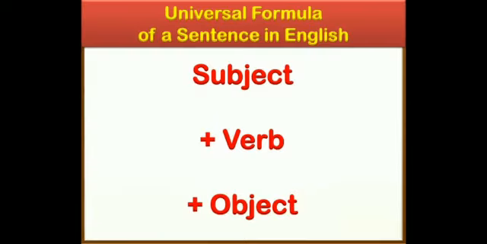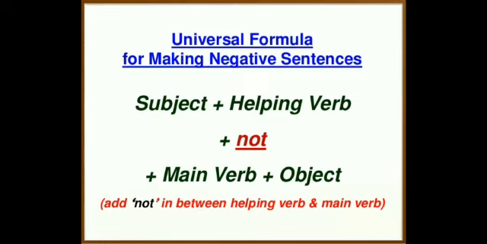So the universal formula of a sentence in English is subject plus verb plus object. In order to transform a sentence from positive to negative or to interrogative, you need to keep this formula in your mind. What is the universal formula for making negative sentences?